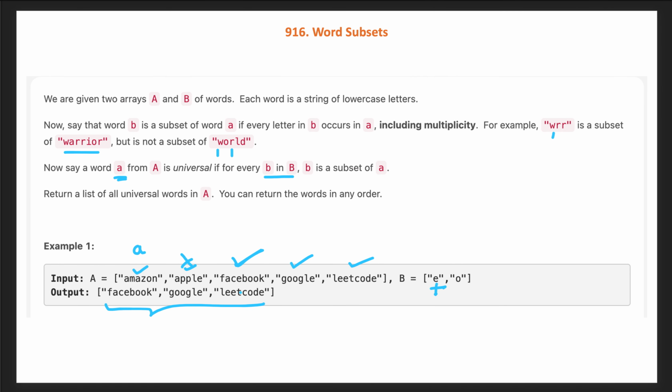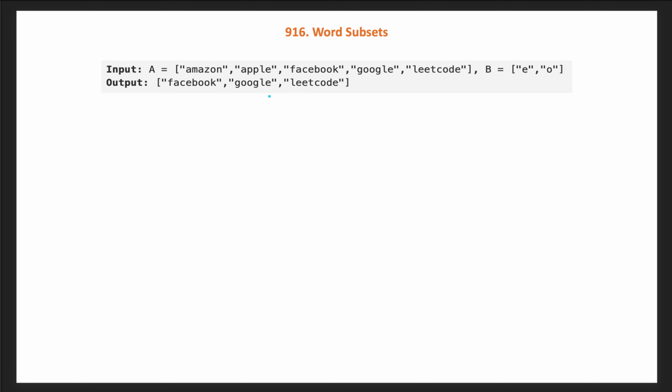So how will we solve this more optimally? First of all, we are looking at all the characters. So we combine all of them, taking the maximum frequency of each character across all the words of B. Here I will create a word array which has frequency of E as 1 and O as 1. Then for every word we just check if the frequency of these characters is greater than or equal to this. If that is the case for all the characters, then our word becomes universal, otherwise it's not.